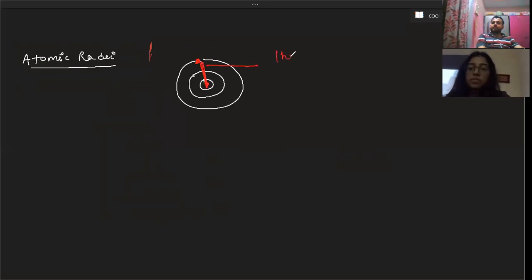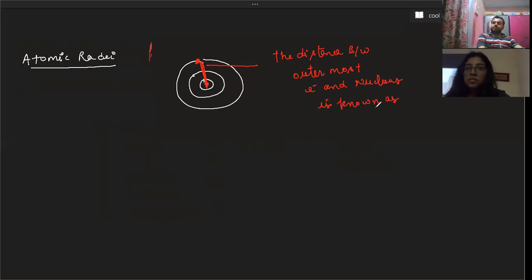Yes. The distance between the outermost electron and the nucleus is known as atomic radii.